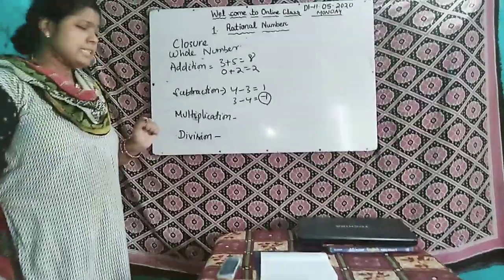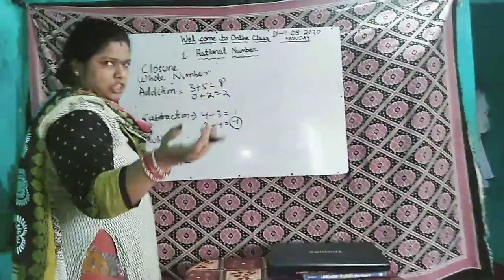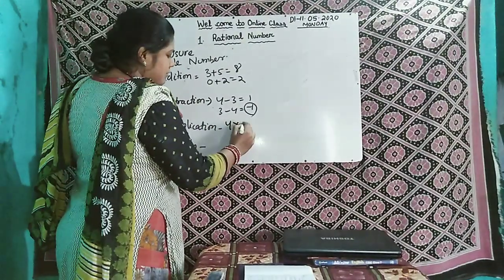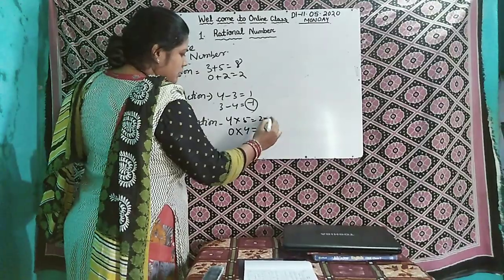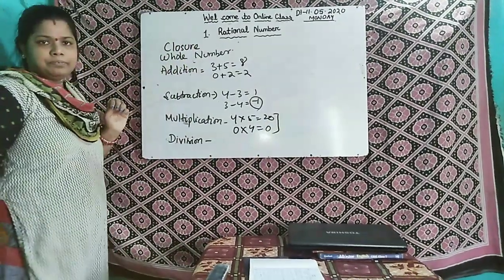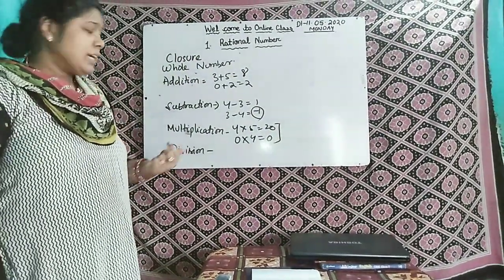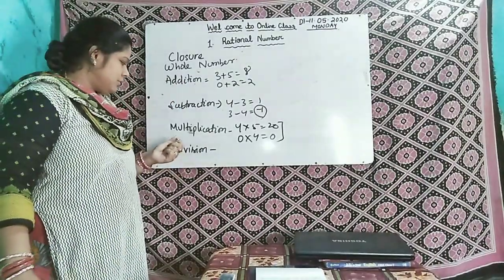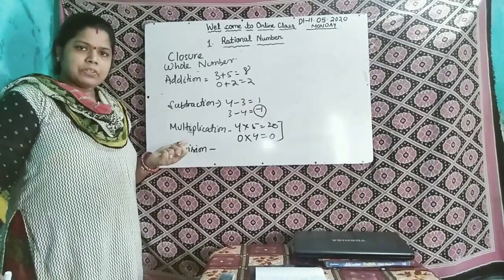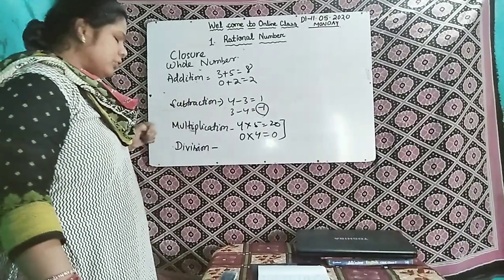Then come to multiplication. Same procedure. You take any two whole numbers. 4 into 5, suppose 20. You say 0 into 4 is 0. Both are whole numbers. So here we say that whole numbers are closed under multiplication. Okay. Same thing.